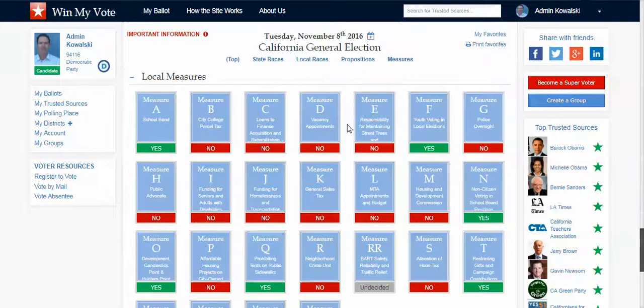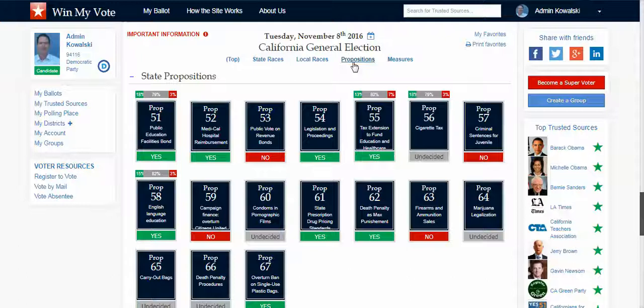And then again, the same thing with local measures here, so that your group and your organization can fill out their ballot and then vote accordingly. There's also lots of other nice handy features, like check your voter registration status, and you can apply to vote by mail or vote absentee.